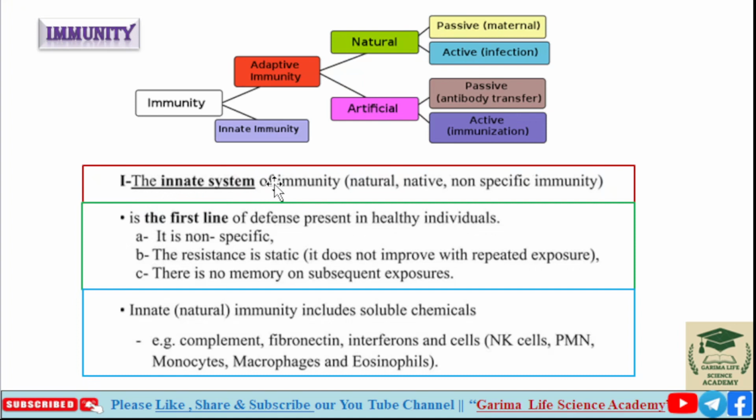Innate immunity is a natural, native, non-specific immunity. Natural means we get it from nature, by birth. Native means we get it at birth. Non-specific means it is not specific to any particular organism; it is a kind of general immunity. It is the first line of defense that is present in a healthy individual.